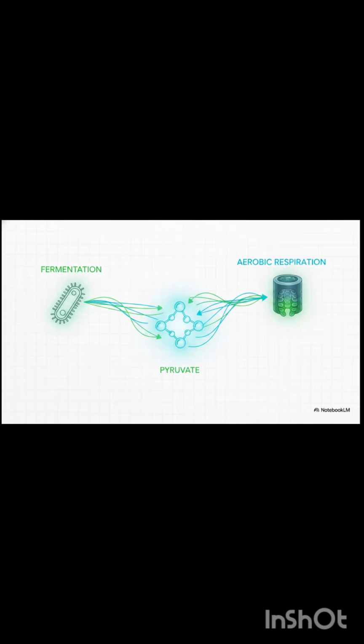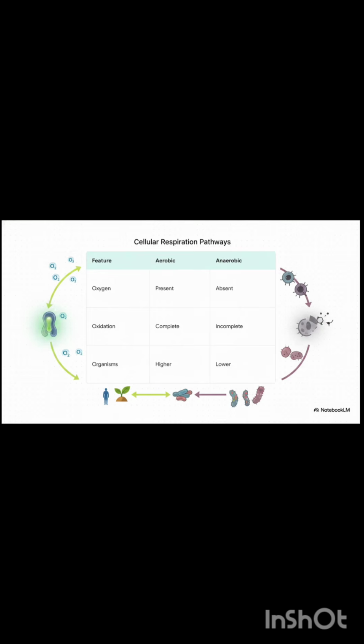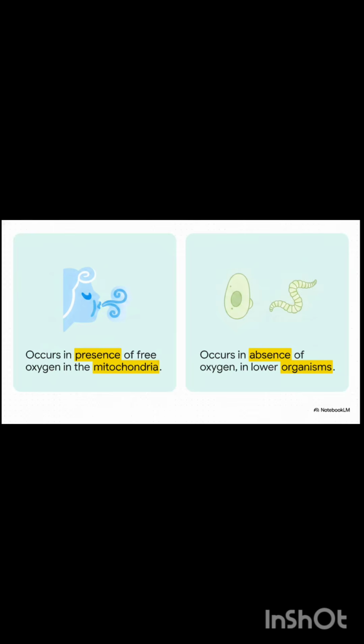So, what happens next? Well, the ultimate deciding factor is oxygen. Is it there or isn't it? The path literally splits. Aerobic uses free oxygen for complete oxidation. Anaerobic, it flies completely solo, without oxygen. Complex organisms use mitochondria aerobically. Meanwhile, simpler critters like yeast and tapeworms just survive strictly anaerobically.